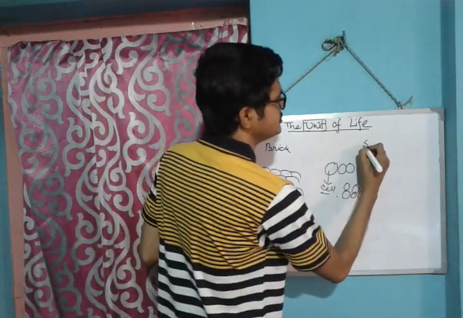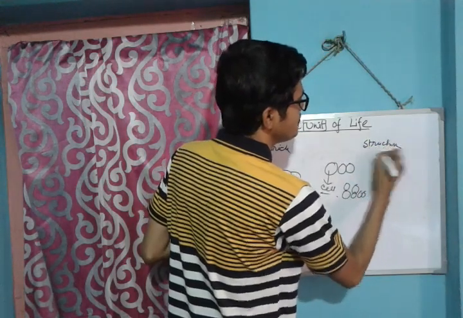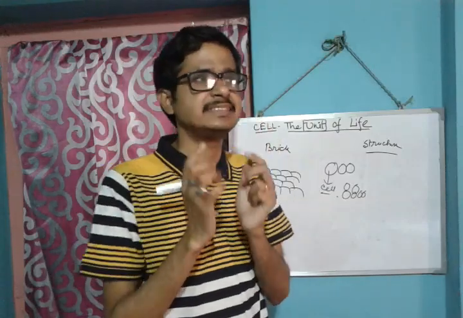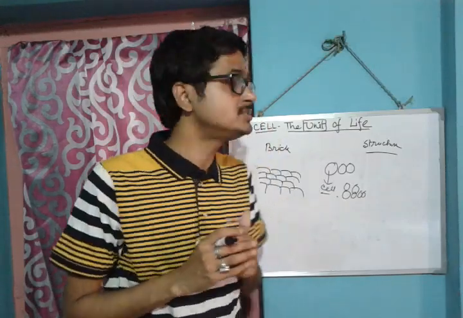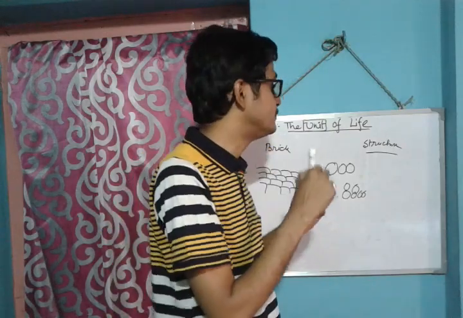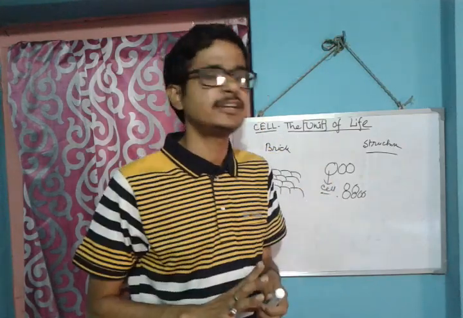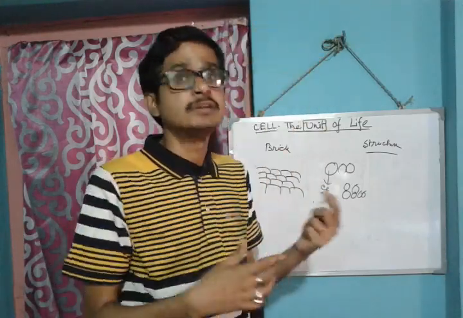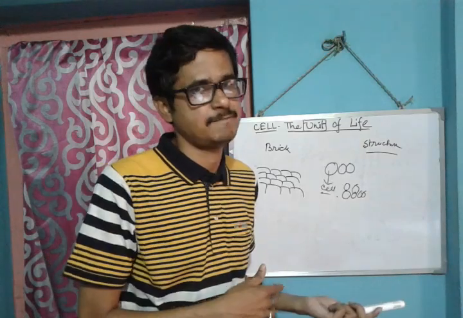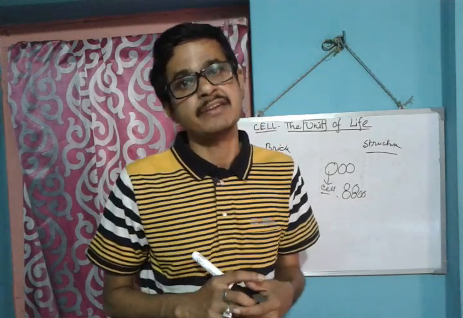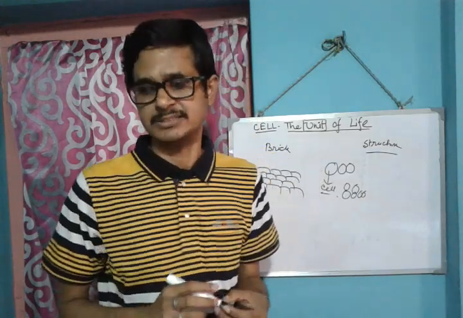Why is it called a structural unit? Because the structure of our hand, the structure of our face, all these things are made up of cells. Without cells, the organ cannot be made. Function: I am talking, I am running, I am writing with my hand, all with my different organs, and the organ is made up of cells. So we can say the cell is the basic or fundamental structural and functional unit of living organisms.